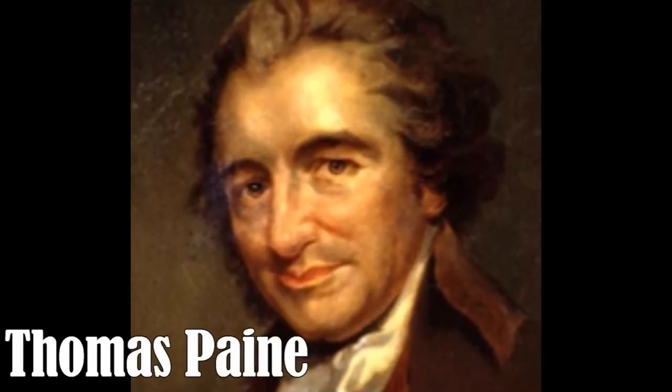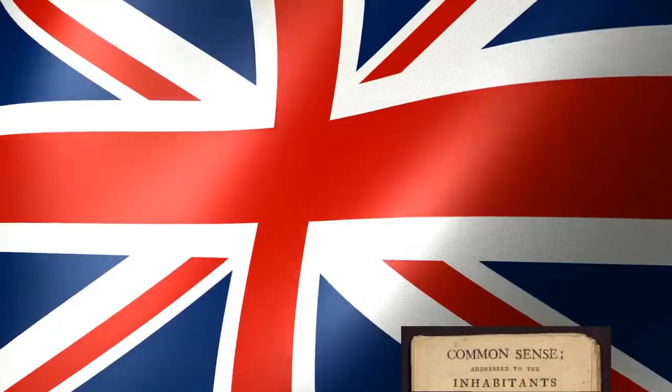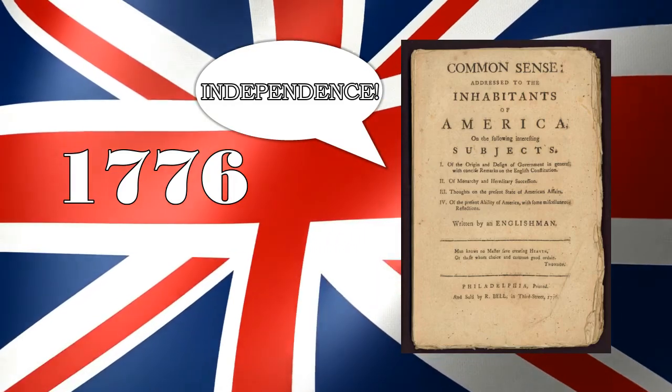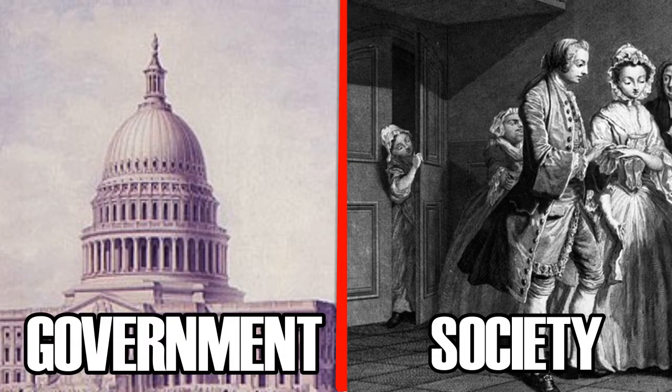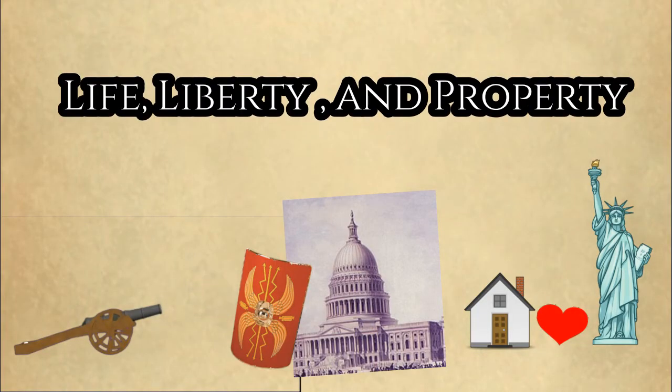The main source of inspiration behind their independence was a book written by Thomas Paine called Common Sense. Published in 1776, Common Sense was the first work at the time to ask for independence from Great Britain. In the book, Paine talked about the fine line between government and society. He states that a government's purpose is to protect life, liberty, and property.